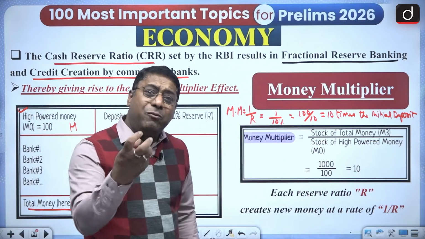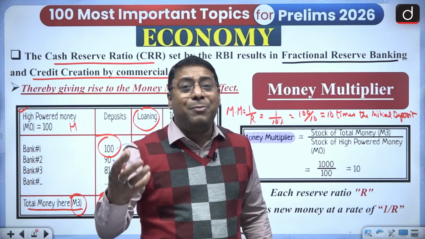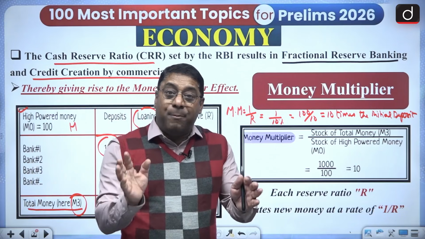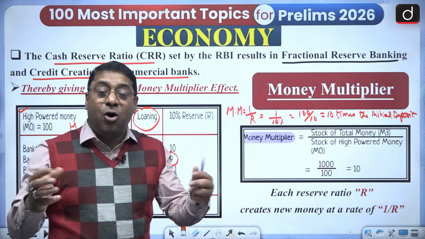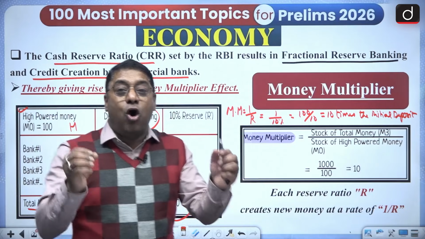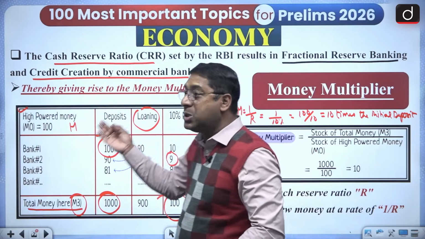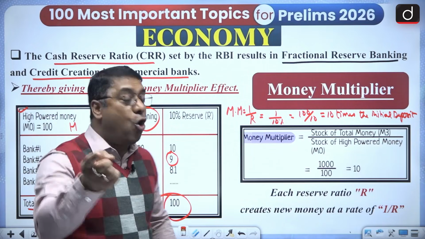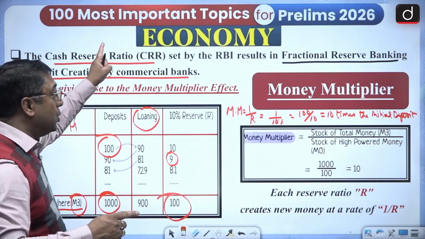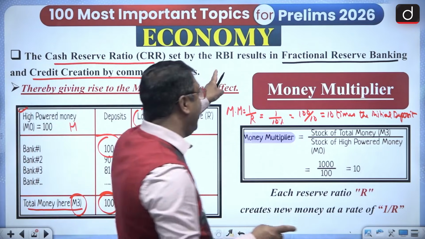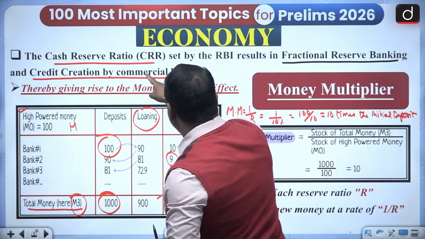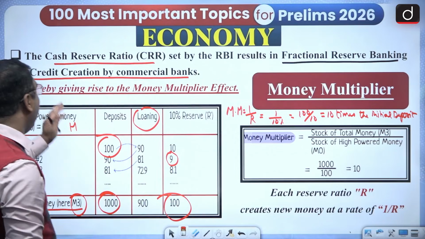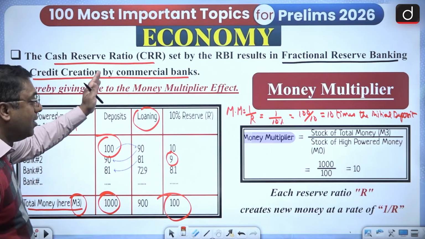So that means the RBI is the issuer of currency. It never creates the currency. But the creation of currency or the creation of money is always done by the commercial banks. How the commercial banks do the money creation depends upon the CRR. That's why the CRR is set by the RBI, and when it sets the CRR, it results in two things: fractional reserve banking as well as credit creation by the commercial banks.